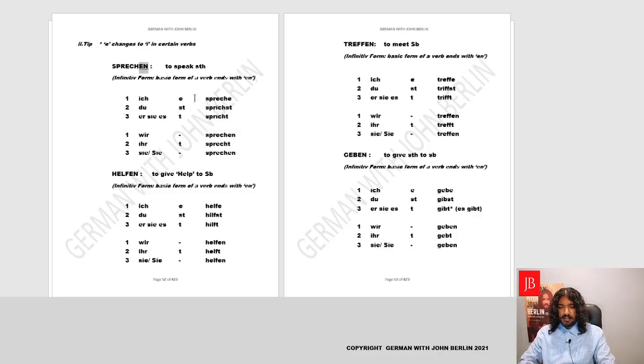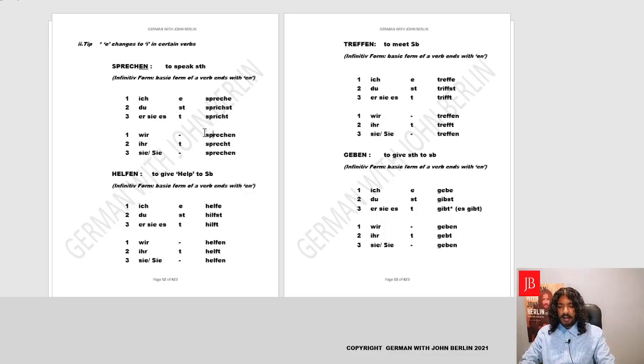That means we'll remove the en and add the endings. Let's do it. So ich spreche. Perfect. Du, now we'll not say sprechst. As I mentioned, the E changes to I. So instead of sprechst, we'll say du sprichst. So the stem changes. And since the stem changes, it will also affect the third person singular, like we learned in the last verb. Er, sie, es, it will not be sprecht, it will be spricht.